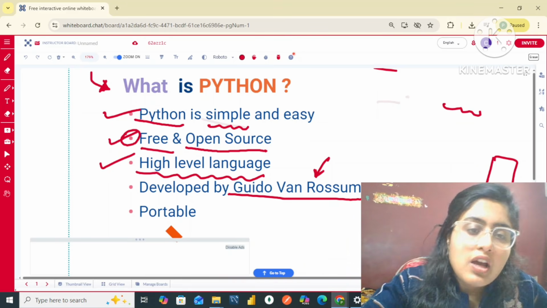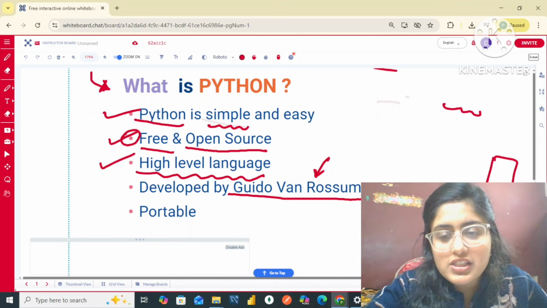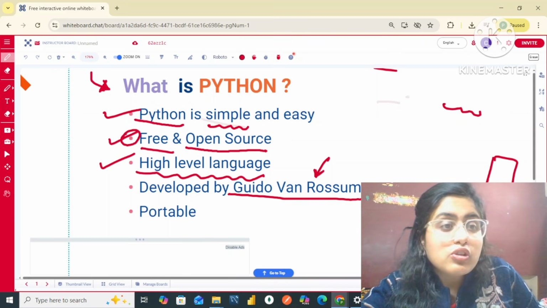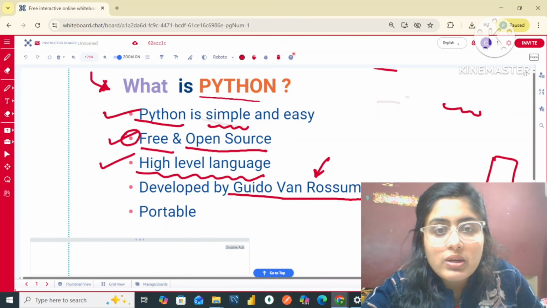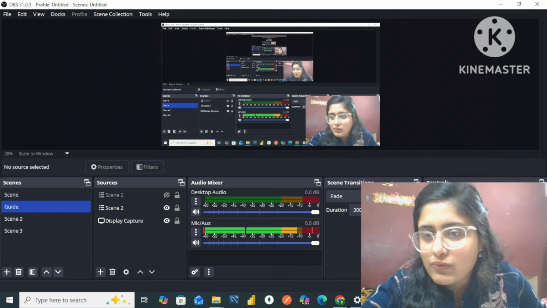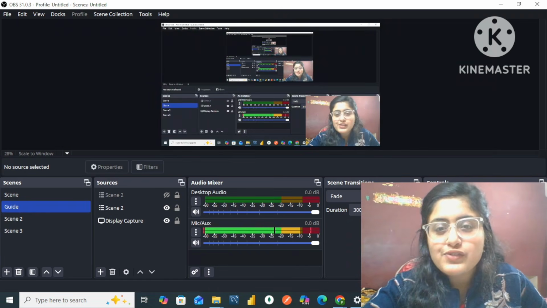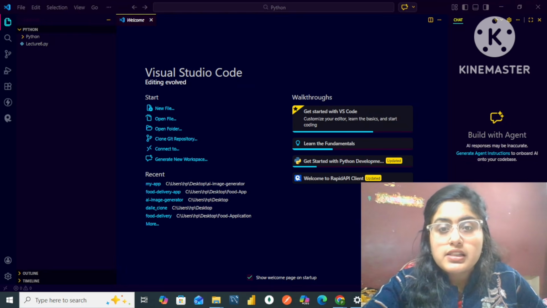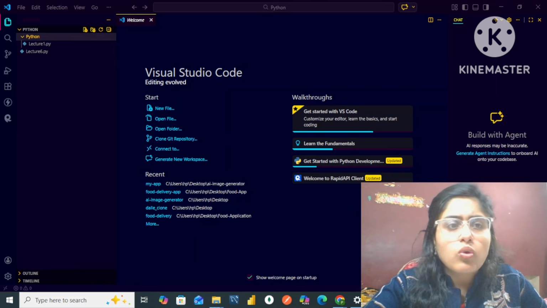All right, guys. Now, let me just take you forward. So this was all about the basics of Python. Okay. So now let me tell you more about Python. All right, guys, let's move forward. So my dear friends, we have talked a lot about Python, that Python is a portable language. We can write the codes in Python.